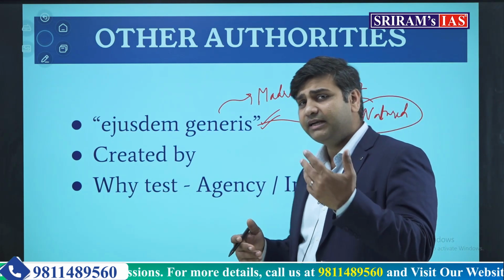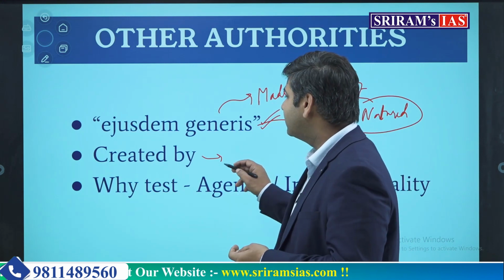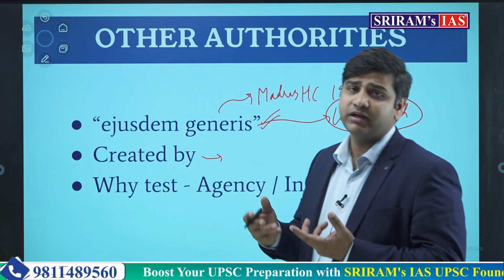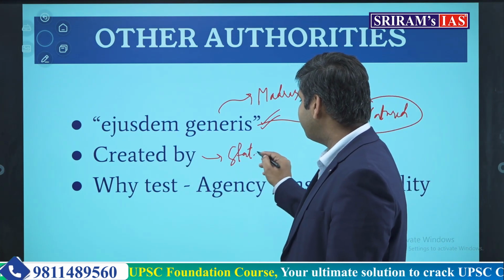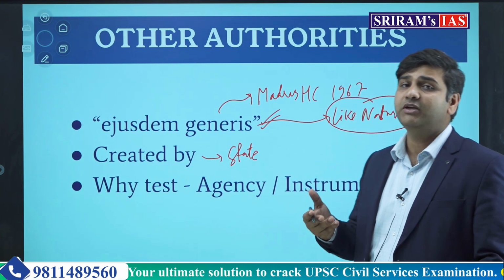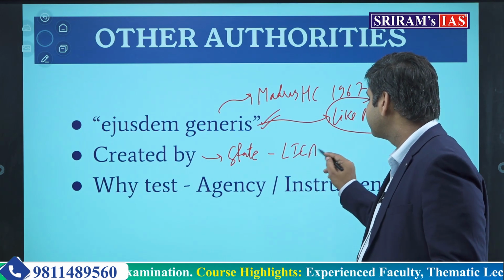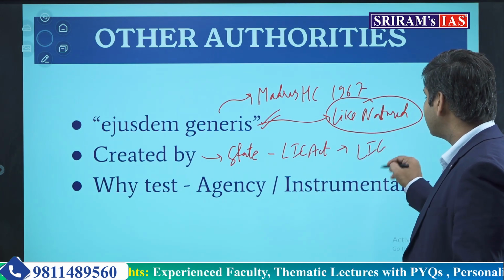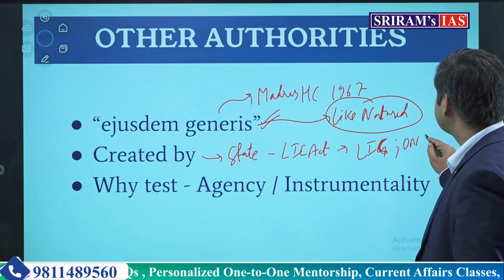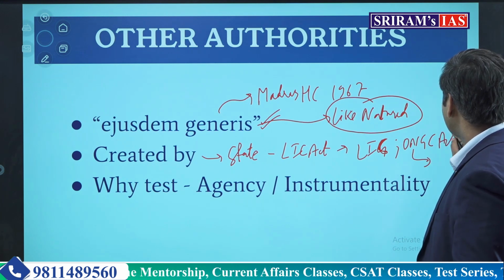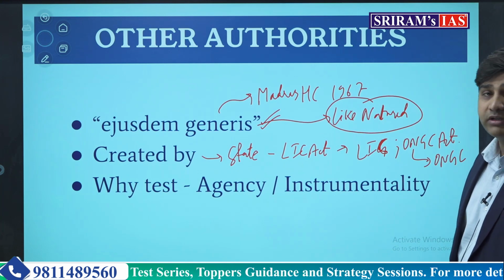Now, in 1967 only, one more judgment, the Electricity Board of Rajasthan judgment, came up, and the court propounded a new concept: created by the state. If any authority is created by the state, it will be called an other authority. For example, under the LIC Act, the Life Insurance Corporation was created. Under the ONGC Act, the body ONGC was formulated or created.